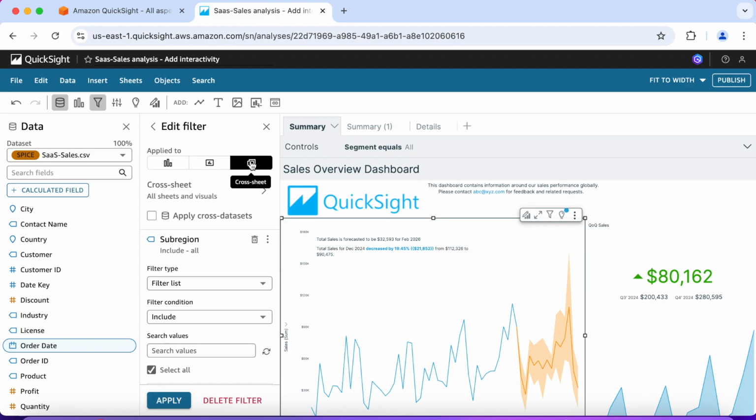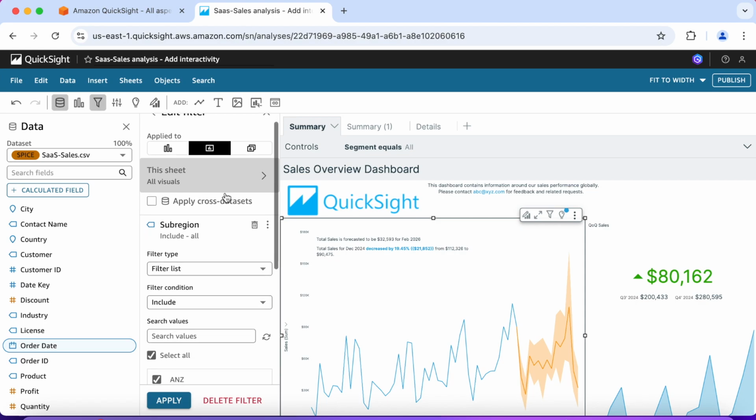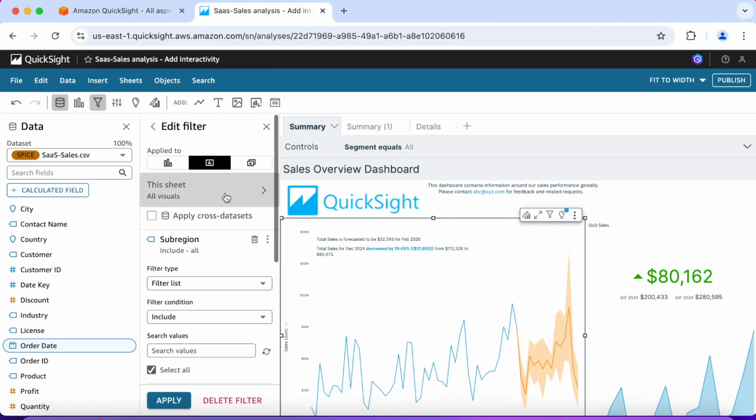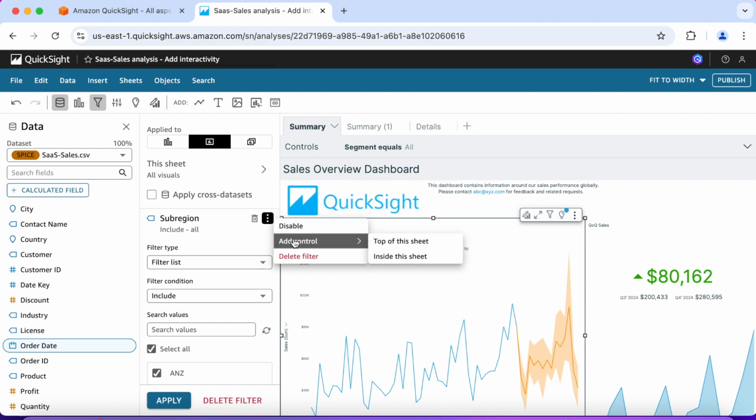So I'm just reading the cross sheets again to verify. Single sheet. Okay, single sheet, all visuals. Okay, I'm clicking on the ellipsis, add control.